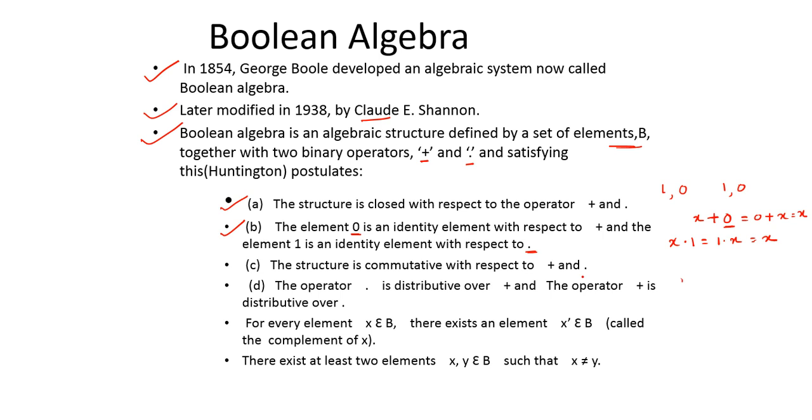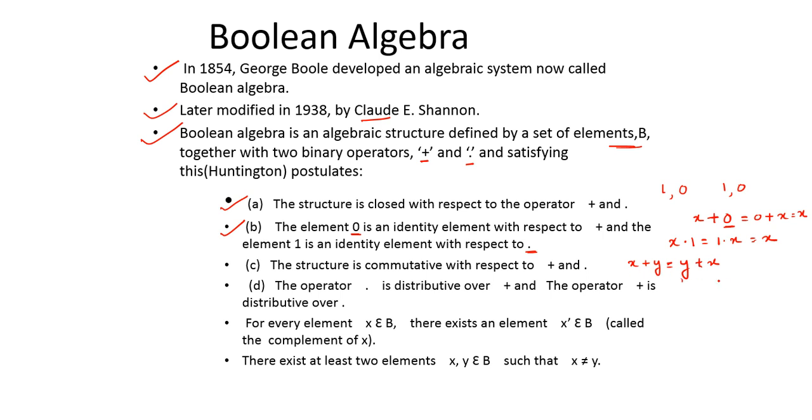For this, let me take one example. If I take plus, then x plus y is equal to y plus x. So it is commutative. Whatever I am getting for x plus y will be equal to y plus x. I can prove this with a truth table. In the later videos we are going to do this commutative part. We will check it out. So over the plus operator, this is the relation, this is commutative.